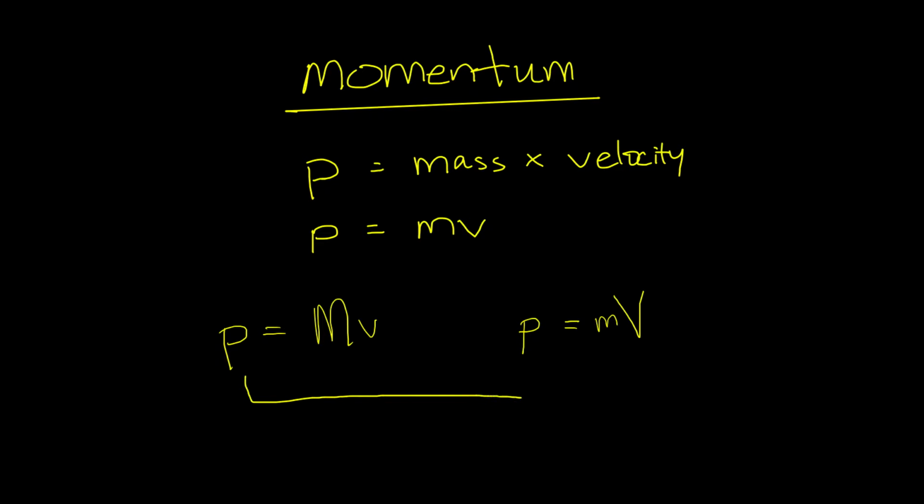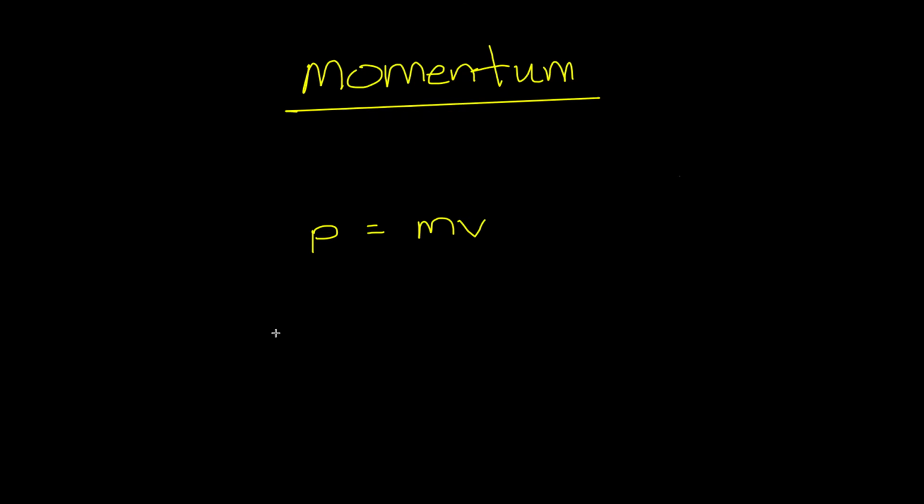And so in both scenarios, we can have an object moving with a lot of momentum. And that could be by either having a lot of mass and not moving as fast, or an object that has a lot of speed but doesn't have as much mass. In that situation, both objects are hard to stop, and so we can say that both these objects have a lot of momentum.